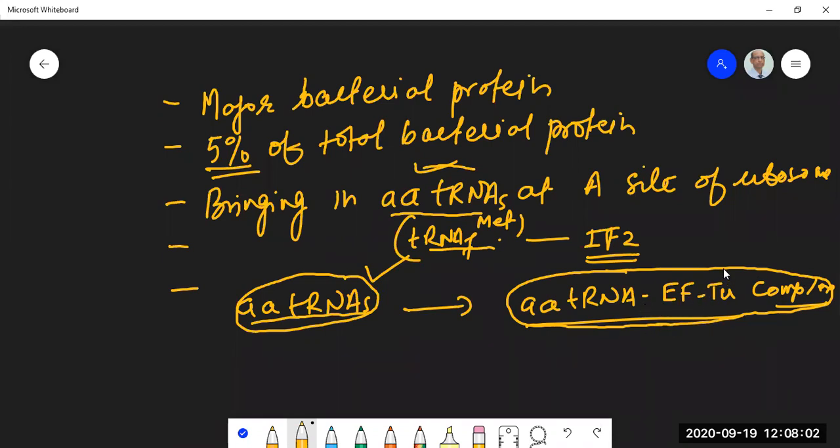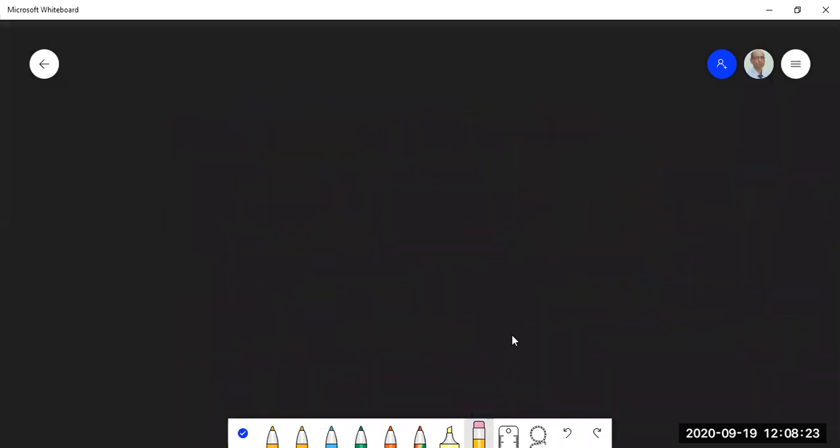Okay, so because you have abundance of EFT, the TU subunit we are talking about, TU is a subunit of T. So the entire amino acid tRNA pool remains bound to this elongation factor. And a question that should come in your mind is, what is the necessity? Why it is so?